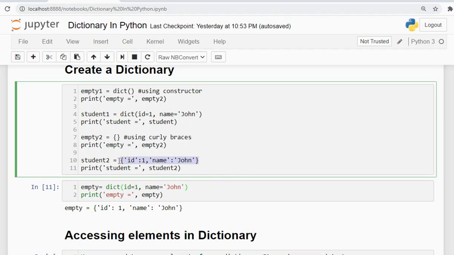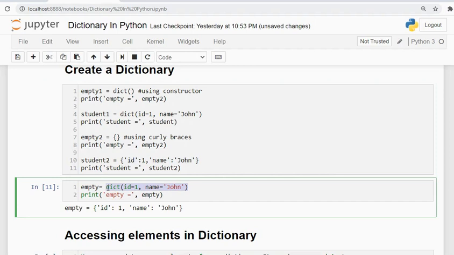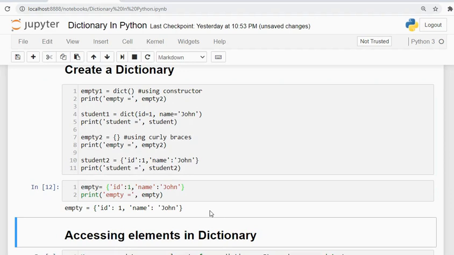Yes, now we have created a dictionary and we have elements in it.